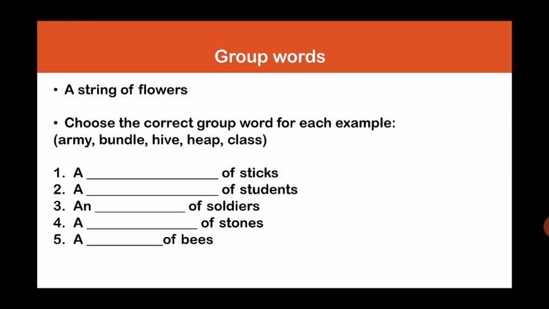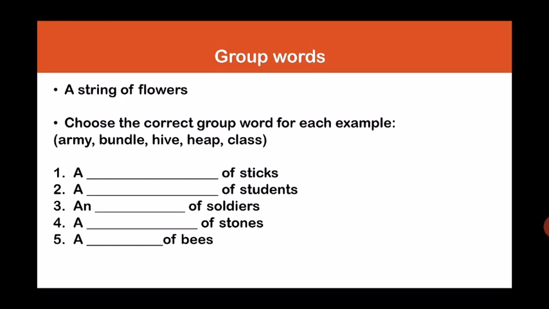Let's go to the third one. This is easy too. A dash of soldiers. So children, soldiers are there in the army. So what will be the answer? An army of soldiers. In the fourth one, a dash of stones.